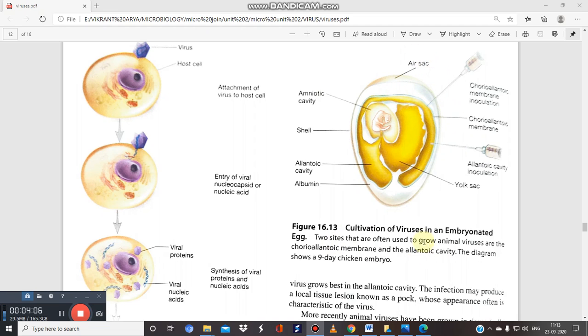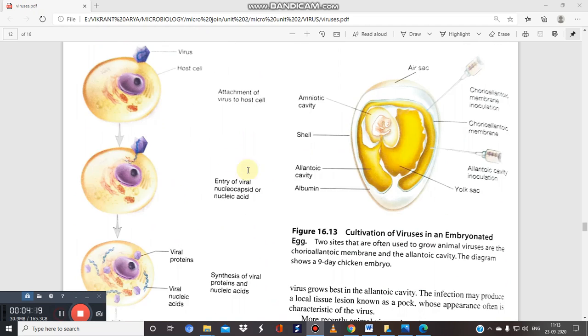There are different cultivation methods. This is the example of the embryonated eggs. We have different cultivation sites for this egg, that is the amniotic cavity, then the CAM, and the amniotic cavity. I request you to go by these notes.